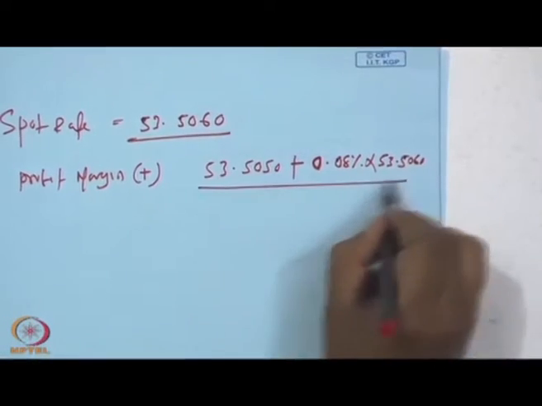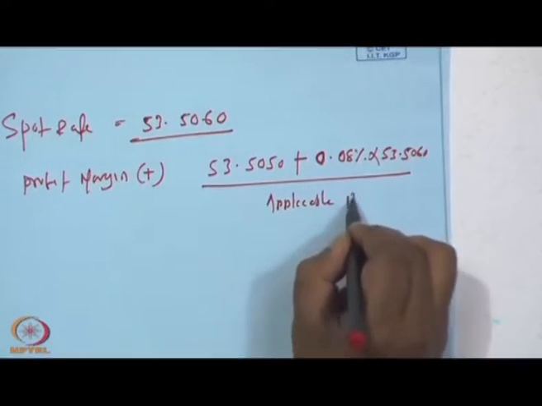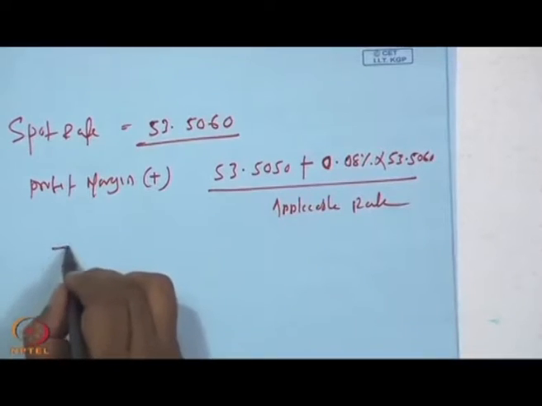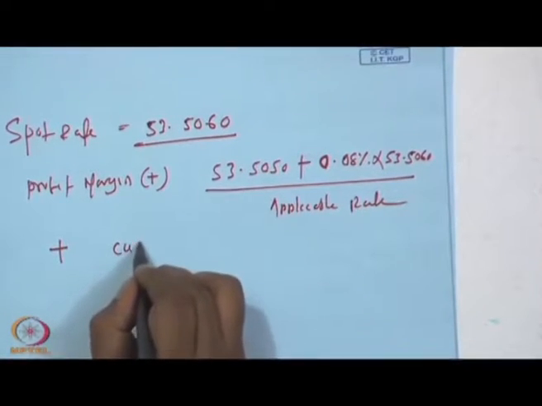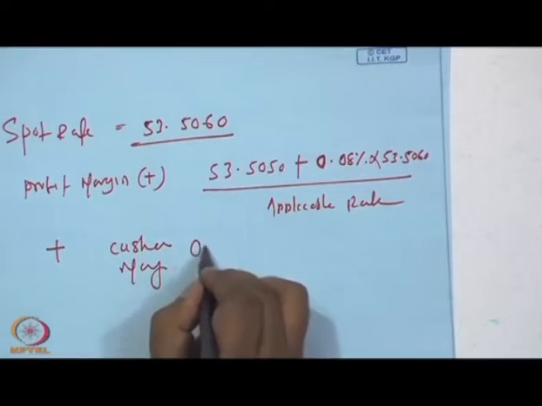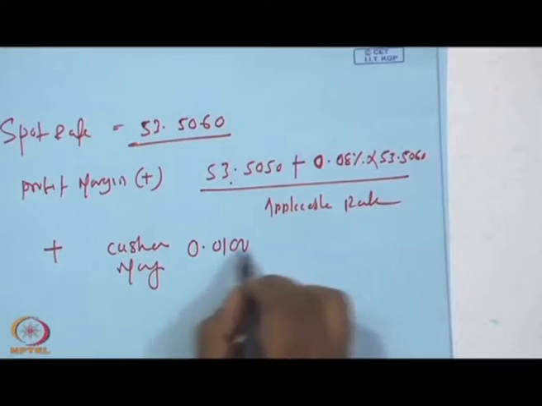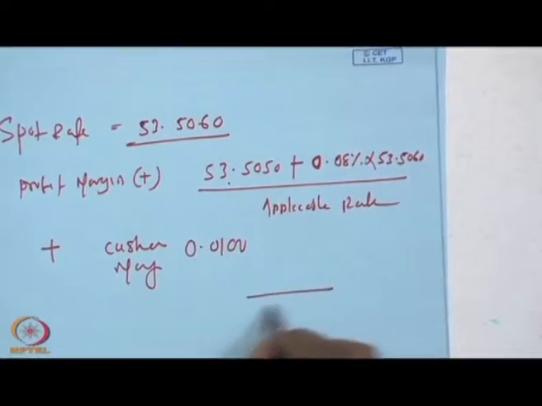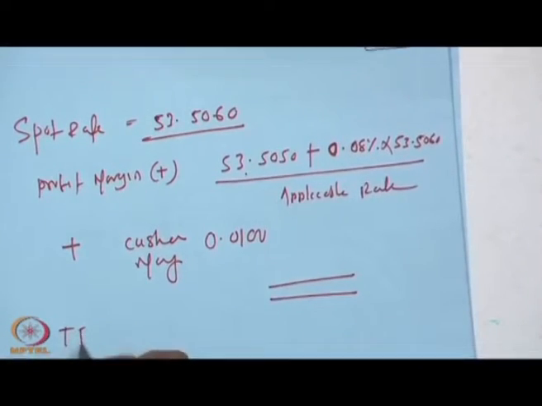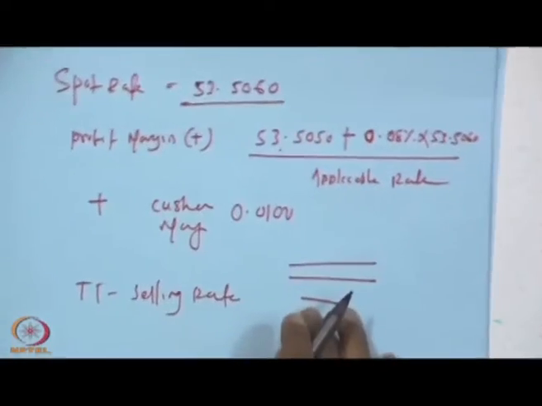This will be the applicable rate, and here you also add the cushion margin of 0.010. On this applicable rate you add the cushion margin, and the final rate will be the TT selling rate.